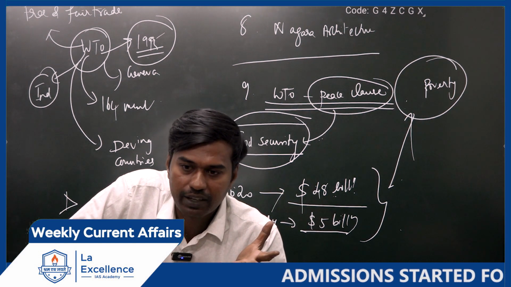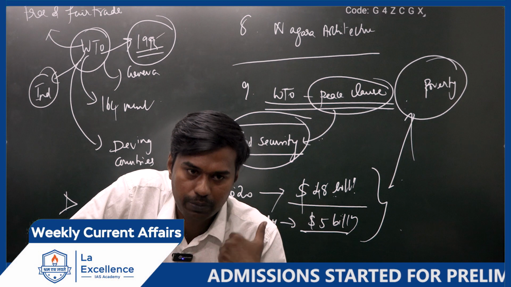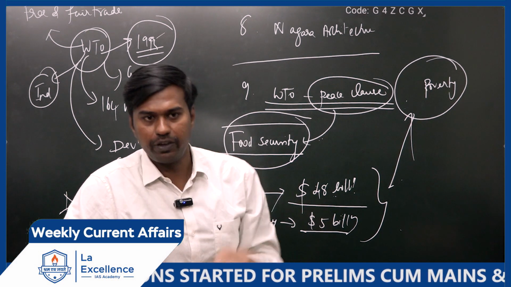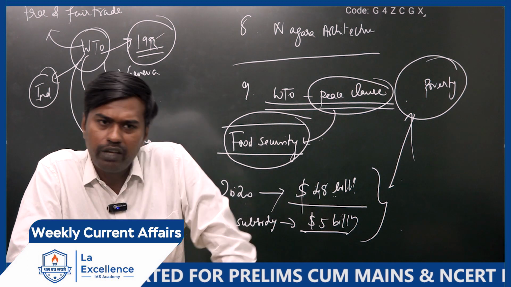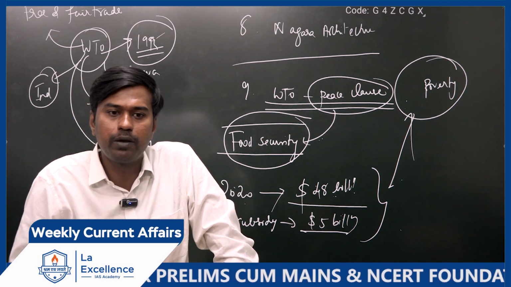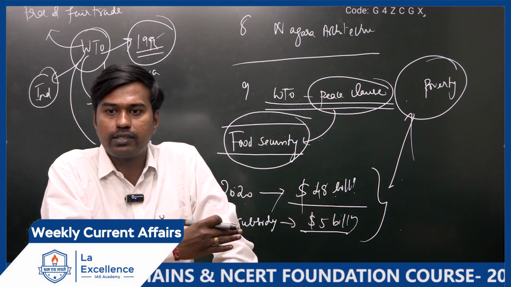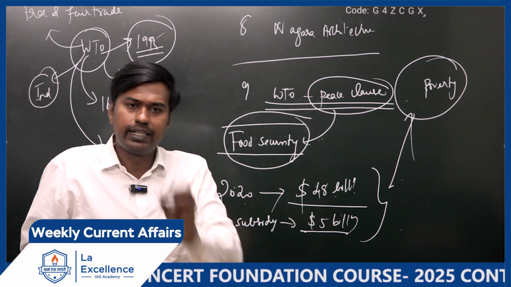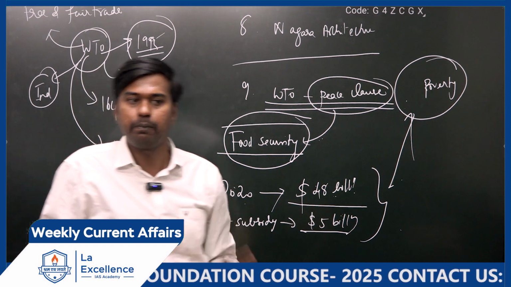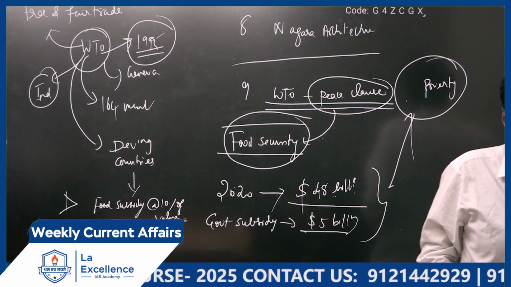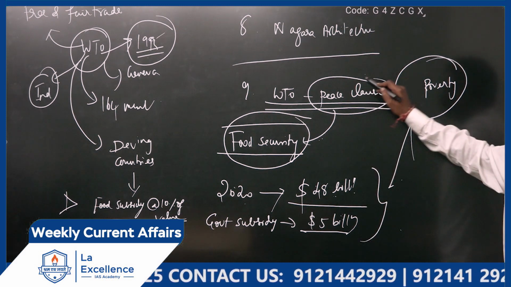Issue price, I said, forgot it. We distribute it to the public at a discounted price. The difference is known as subsidy. So why are we doing this? To solve the problem of poverty. Is it clear? So the WTO listened to India's arguments and said, temporarily we will give you some time period, till then you can continue, afterwards you should reduce it. Is it clear? This agreement is called the peace clause.